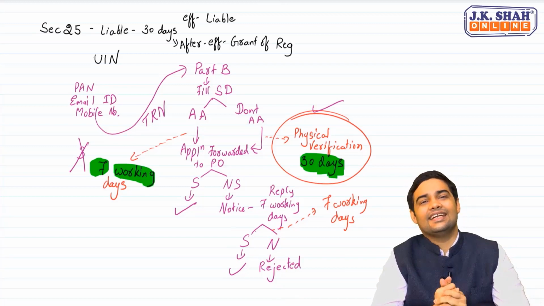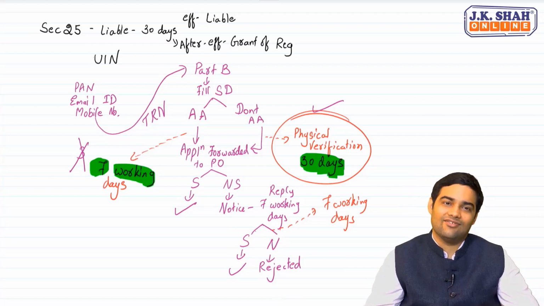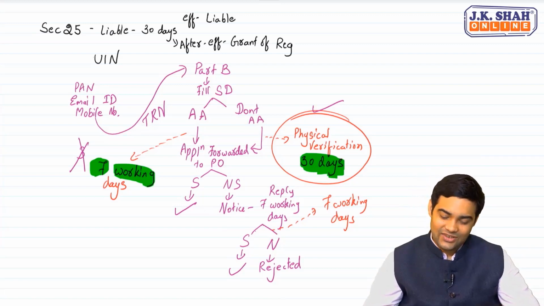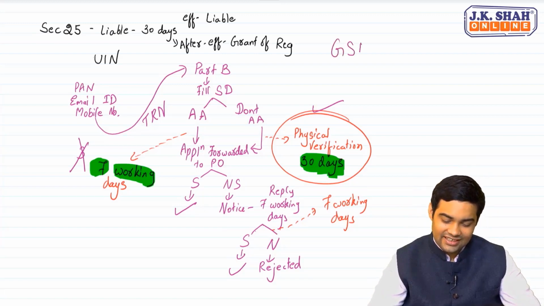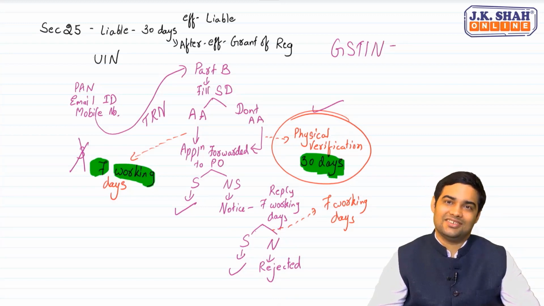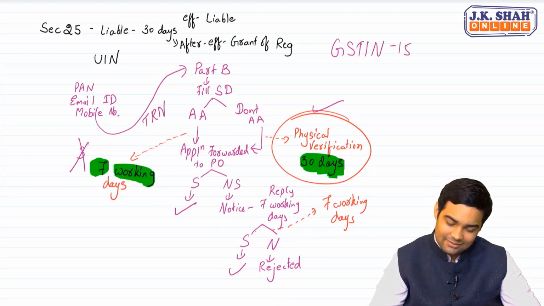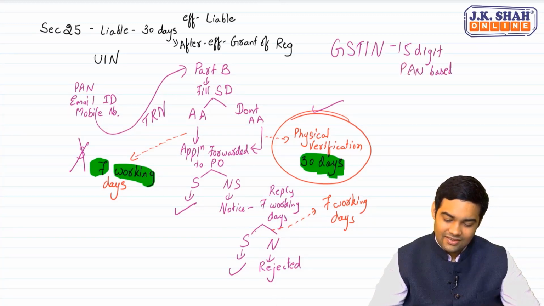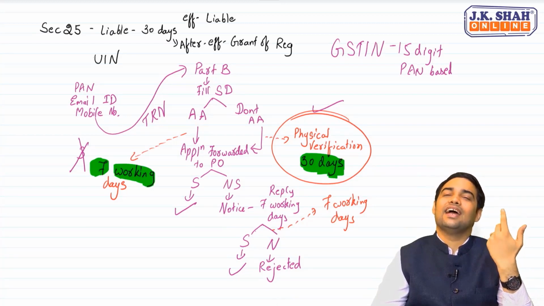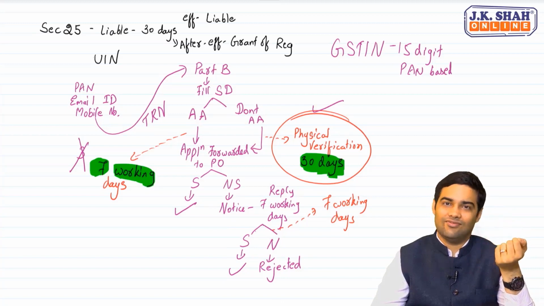So this is the entire process of section 25, and the moment you complete this entire process of section 25, you are going to get a GSTIN. Hey, what is this GSTIN? GST identification number. The 15-digit PAN-based alphanumeric code. First 2 digits represent state code, next 10 digits PAN, and then you have 13, 14 and 15.